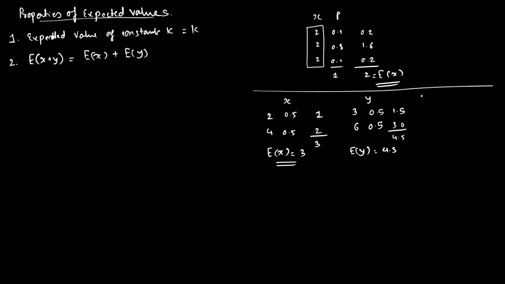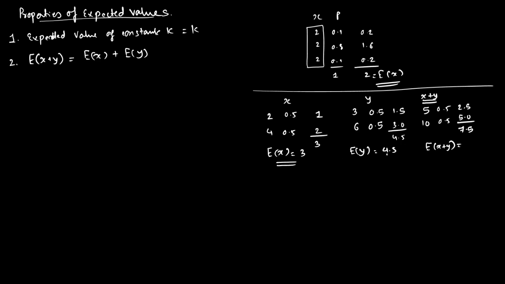Now I am taking variable x plus y and finding the expected value of x plus y. What will be x plus y? 5, 10. What is the probability? 0.5, 0.5. This is 2.5, this is 5. This is 7.5.